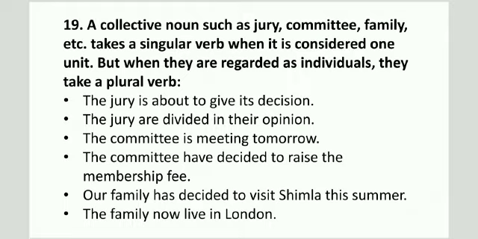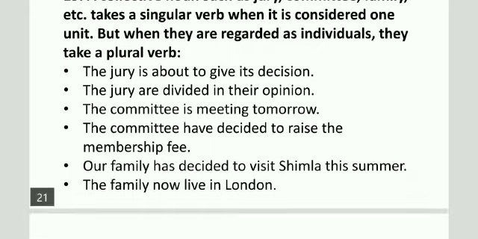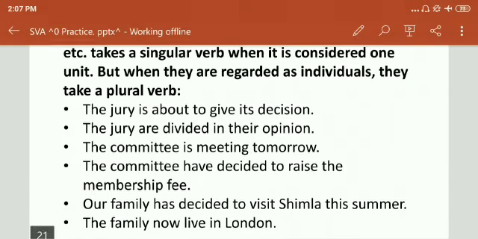A collective noun such as jury, committee, family, etc. takes a singular verb when it is considered one unit, but when the members are regarded as individuals, they take a plural verb. Examples: the jury is about to give its decision. Second, the jury are divided in their opinion.